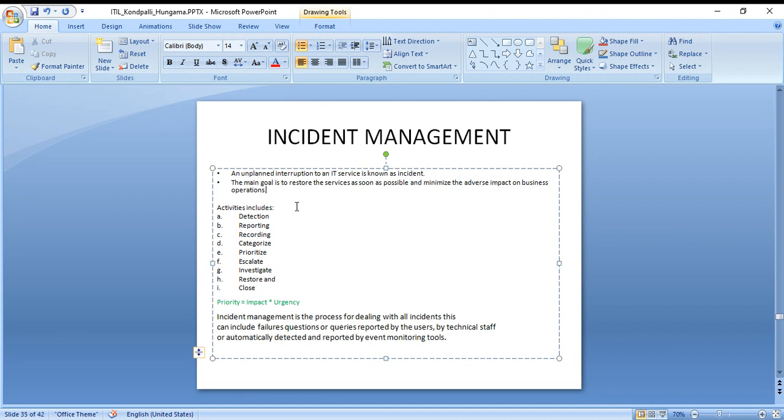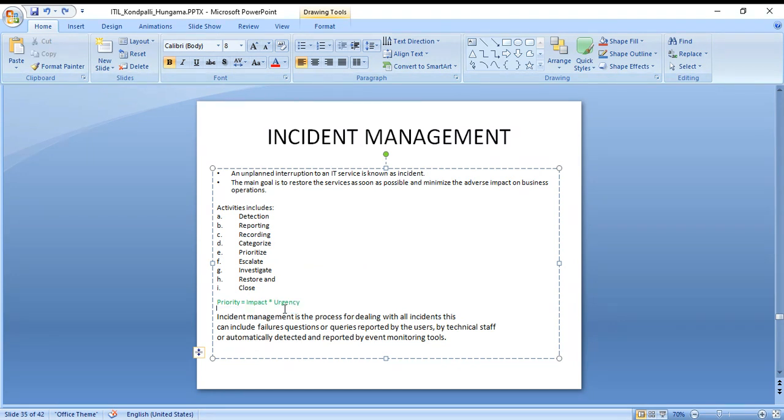So that is how you restored it as soon as possible, so that you have less impact on your business. The activities include detection, reporting, recording, categorizing, prioritizing, escalating, investigating, restoring, and closing. Priority means impact times urgency. What is the impact of the blinking of a bulb, and what was the urgency to change it? Based on this, a priority is defined.